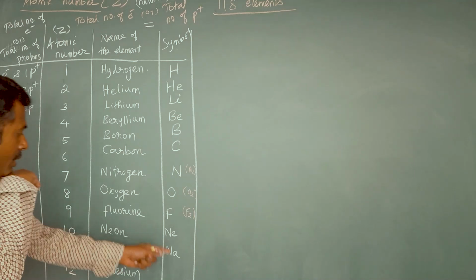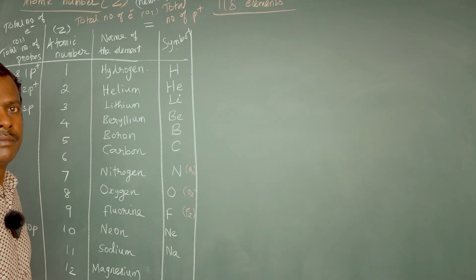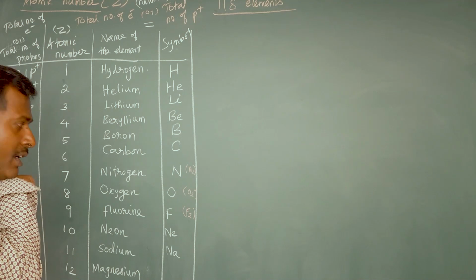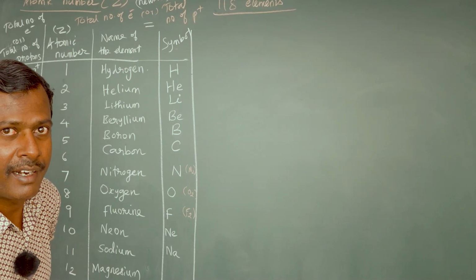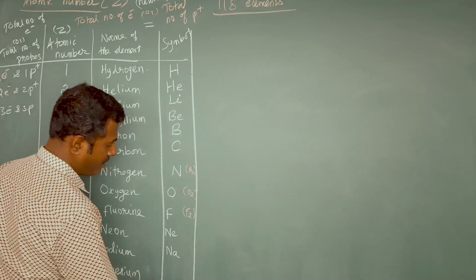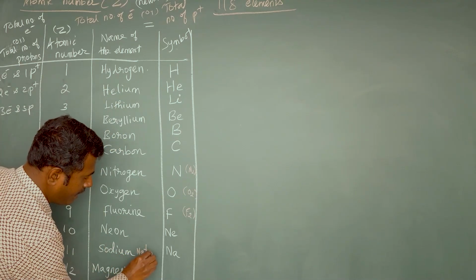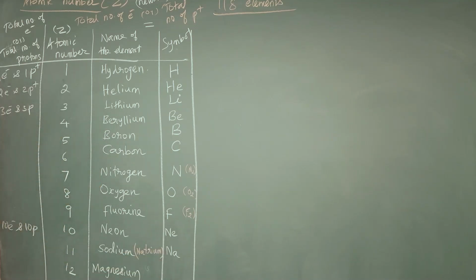Sir, neon is Ne, okay. Then how for sodium Na? How it will be, sir? Okay. Already I have told that for giving symbols, always symbols should be taken from the Latin word. What is the Latin word for sodium? The Latin word for sodium is natrium. Natrium. So the symbol Na is taken from the first two letters of natrium.